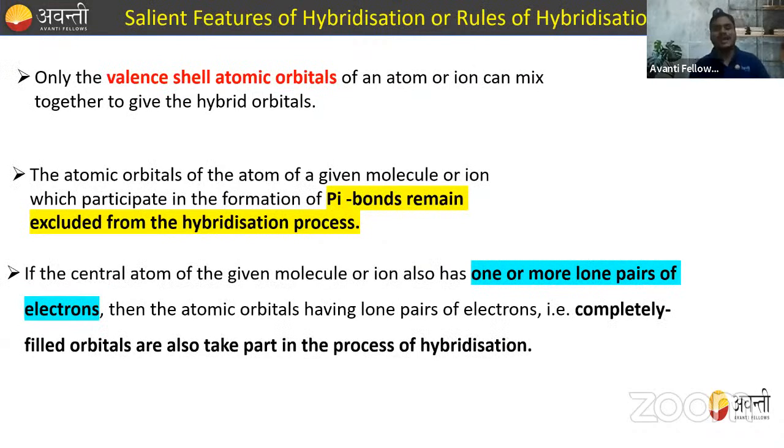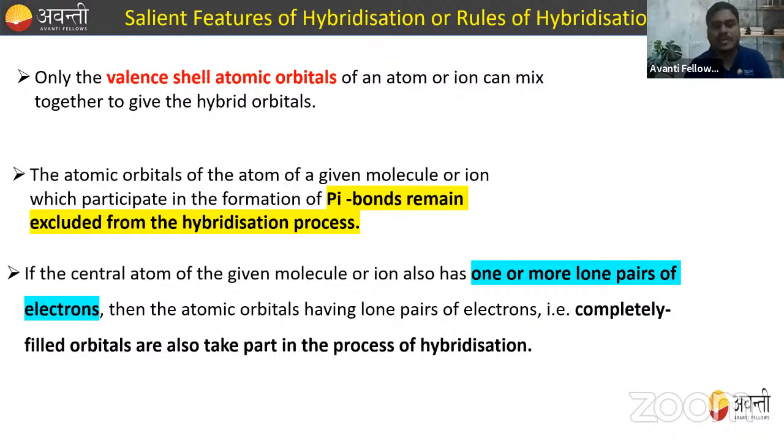Now, what are the salient features of hybridization, or we say the rules of hybridization? Only the valence shell atomic orbitals of an atom or ion can mix together to give the hybrid orbitals. This is very important. Not all the electrons, only valence shell atomic orbitals.